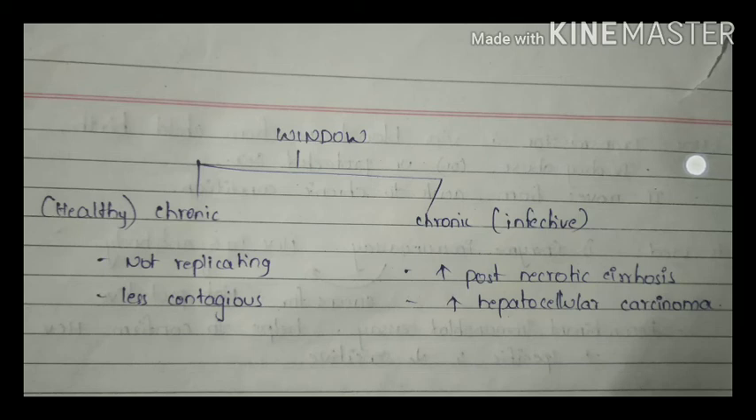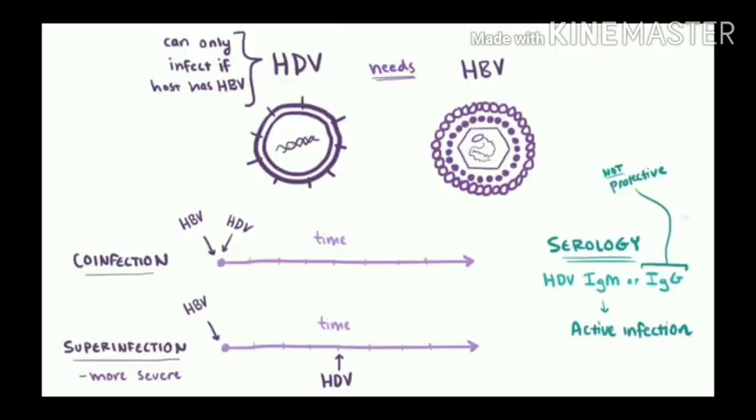And there is another option for us. In the case of a chronic condition, if it is infective, then it increases the risk of post necrotic cirrhosis and hepatocellular carcinoma. This is about the HBV virus, that is the fourth one. Next we'll go to the fifth virus, that is nothing but the HDV virus.